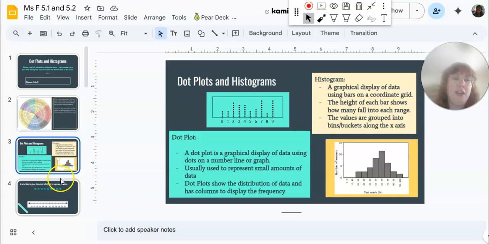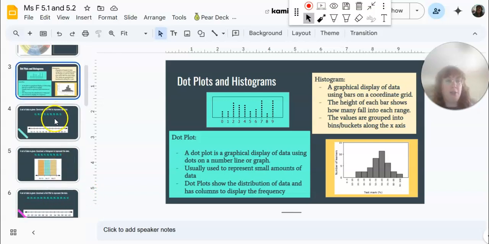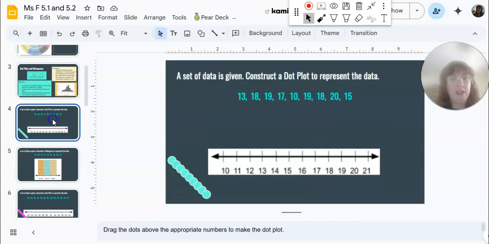Okay. So let's try and make a few together. Push ahead to slide 4. And you're going to see all these dots lined up. So we have a set of data given to us, and we are going to construct a dot plot. So our first dot is 13. So I'm just going to drag that dot of 13 right above the number 13 on the number line.